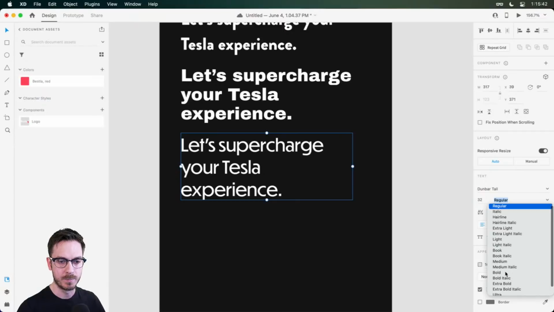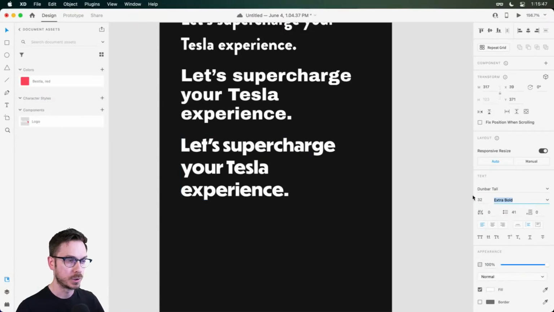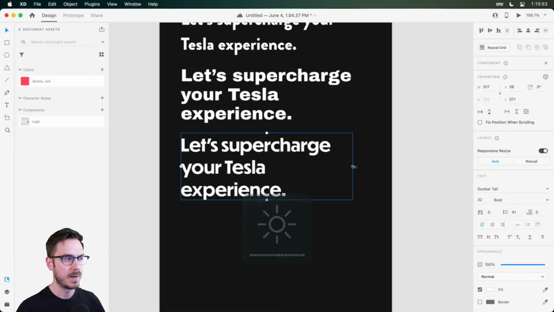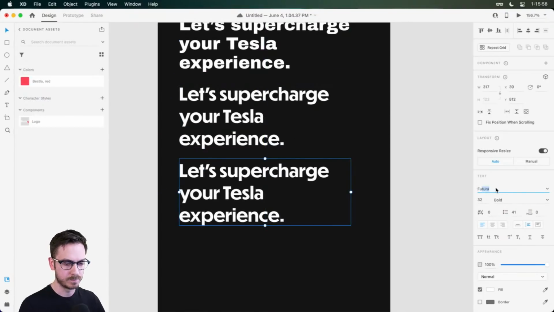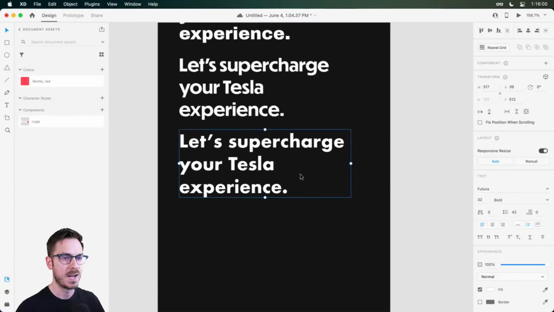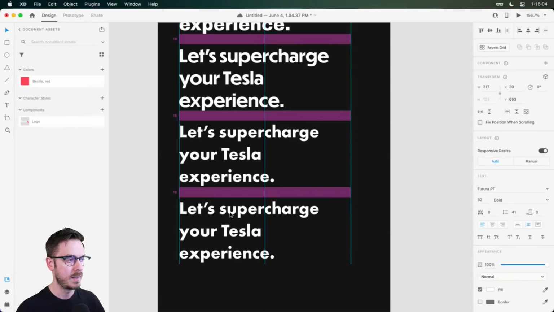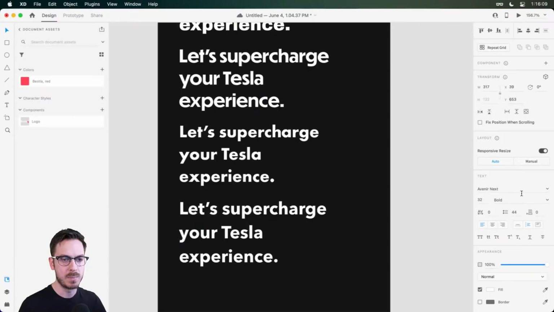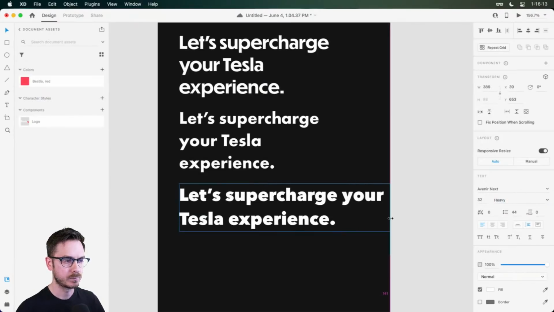And I believe they have some heavier typefaces. Bold and extra bold and ultra. That's a lot going on there. Oops. All right, that looks pretty good. And then maybe, I mean, you can't go wrong with Futura, right? Yeah. And there's also Futura PT. And then let's try one more, Avenir Next, maybe. And we'll bump that up as well, right?